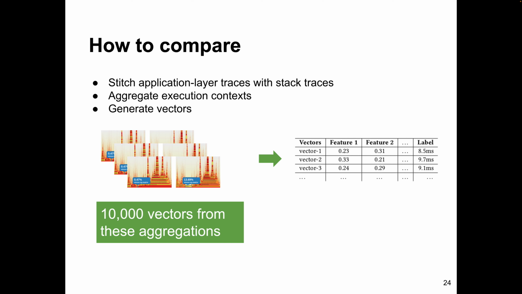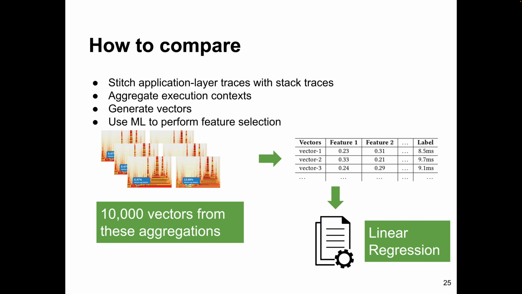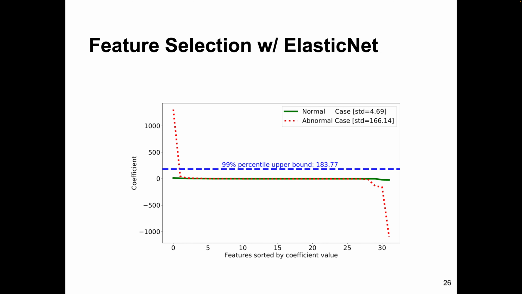So we generate 10,000 vectors from this aggregation and make a table like the one on the right. In the table, each row is a vector, each column is a feature. The feature is essentially a function's name and the fraction of the function on the CPU during the duration. And we label this vector with its span duration. And then we feed this table into the linear regression algorithm. Here we use ElasticNet for our linear regression.